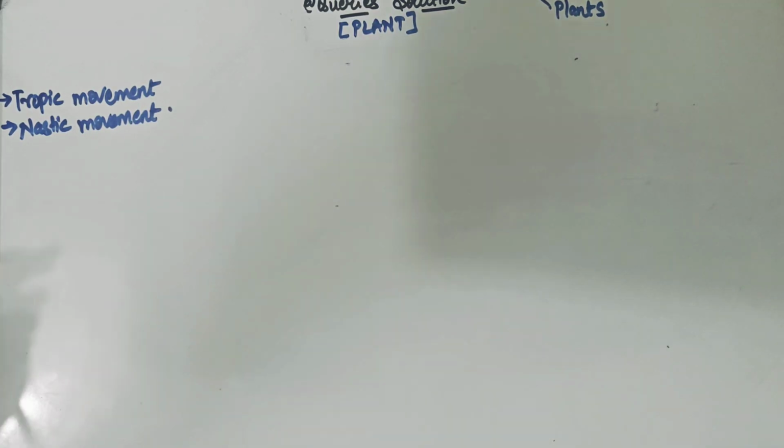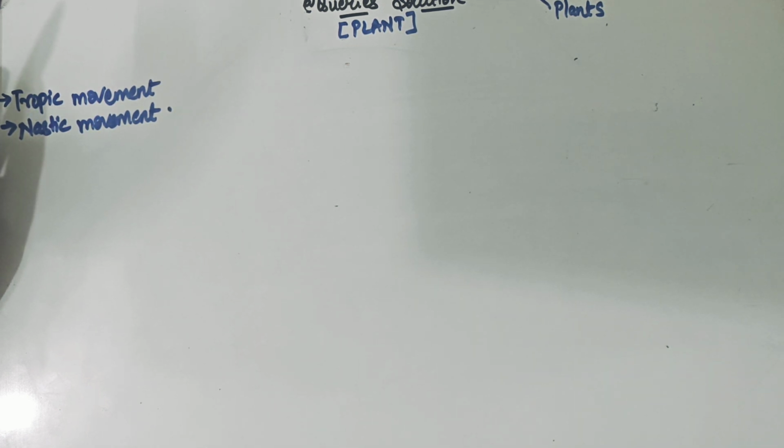So in today's session, we are going to understand these two important topics all in detail. We are going to understand what the different types of tropic movement are that plants show, and we are also going to understand what the different types of nastic movement are that plants show, and what the meaning and differences between these two movements are.